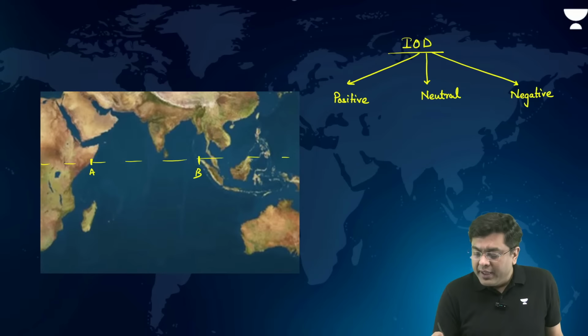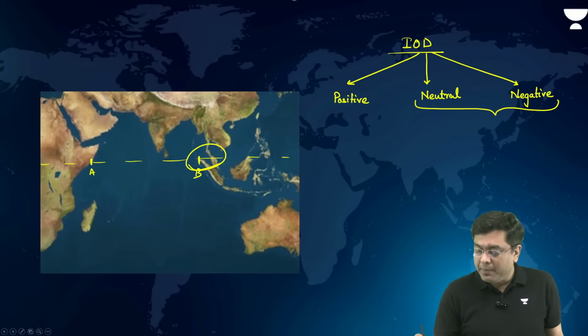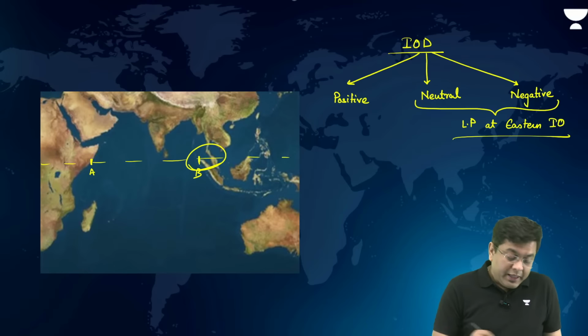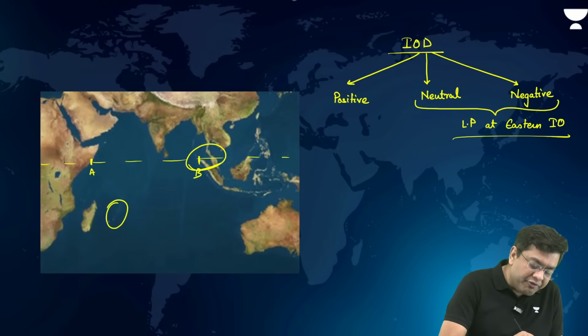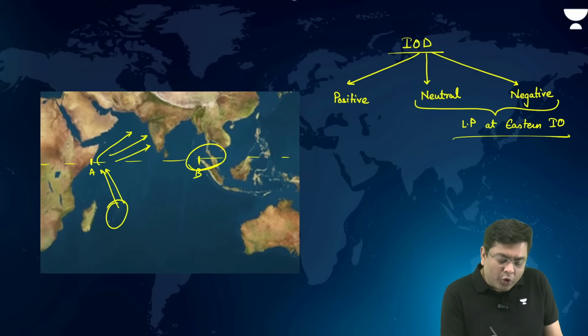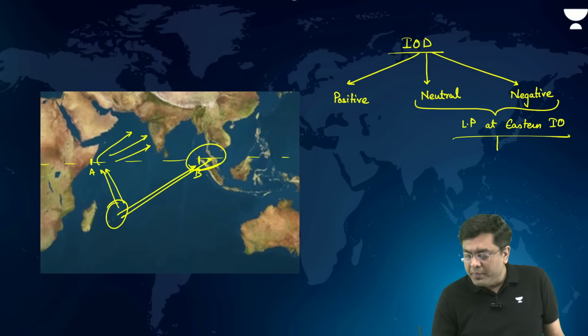Now, out of these, in the negative case, you have a low pressure at B, low pressure at the Eastern Indian Ocean. When you have the low pressure at the Eastern Indian Ocean, what will it do? The monsoon winds are generally driven like this, this is the direction of the monsoon winds. So this forms a competing low pressure. It will divert away the monsoon winds, so it means low rainfall in India.